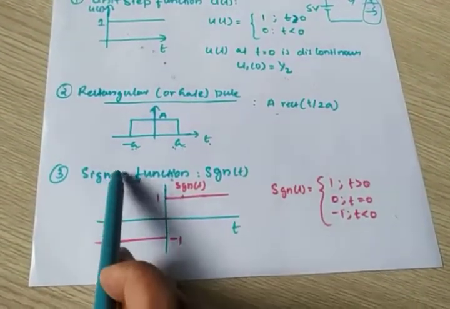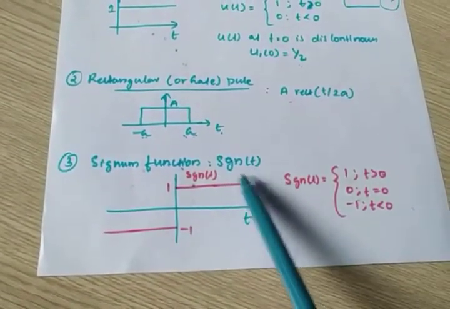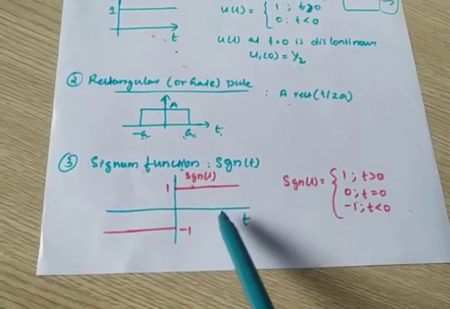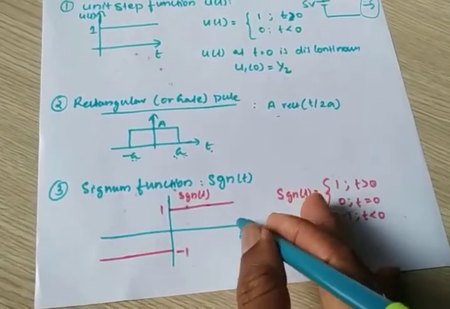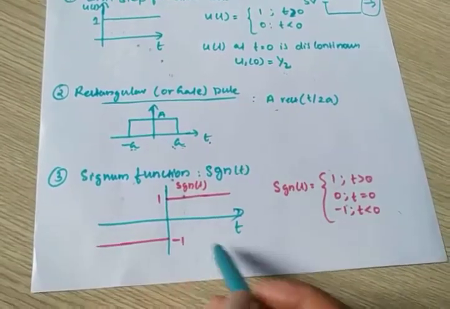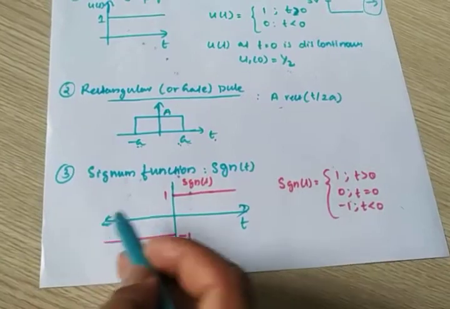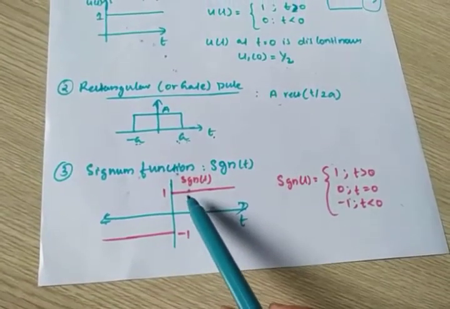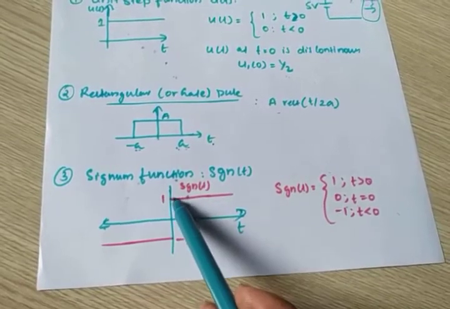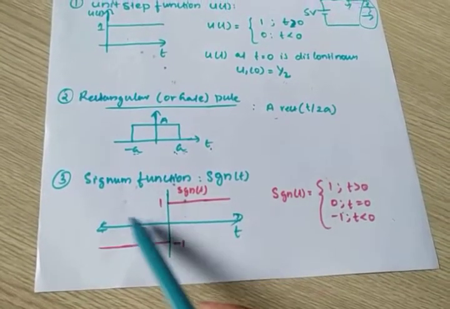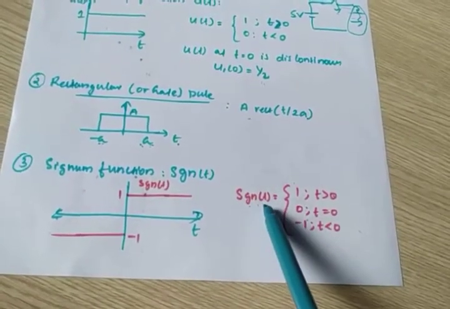Next is the signum function, represented by Sgn of t. This is the representation of the signum function. As time increases, what happens to the amplitude? For t greater than 0, we have one amplitude. For t less than 0, we have another amplitude. So that's why it is written like this: signum function of t.